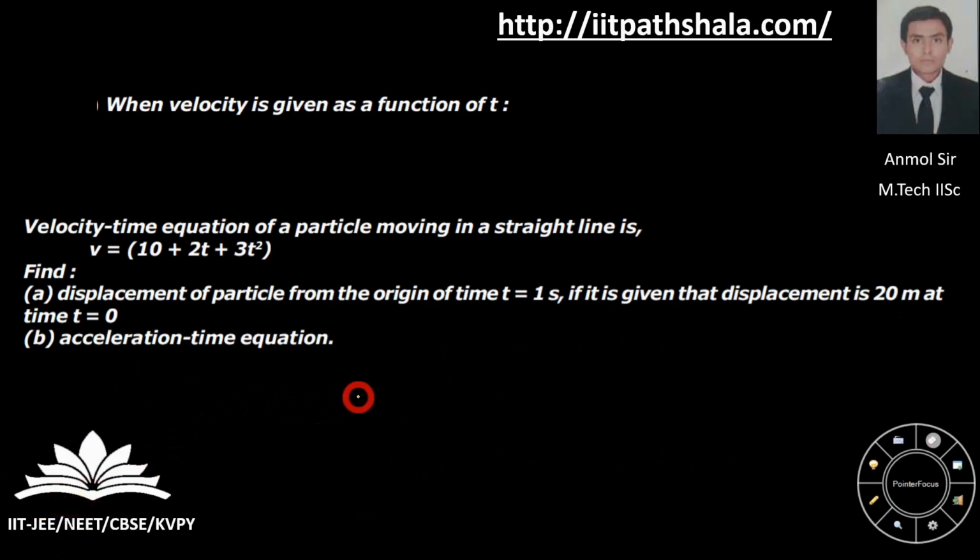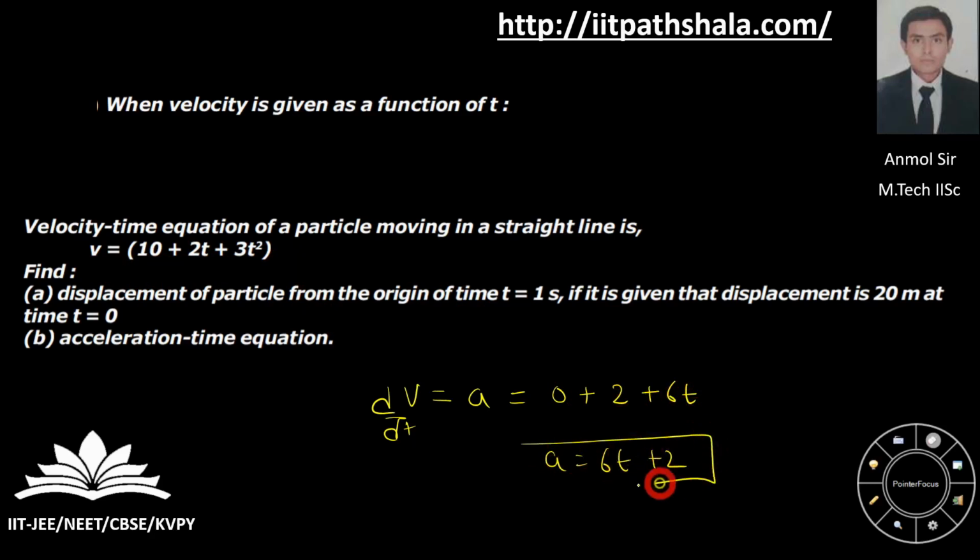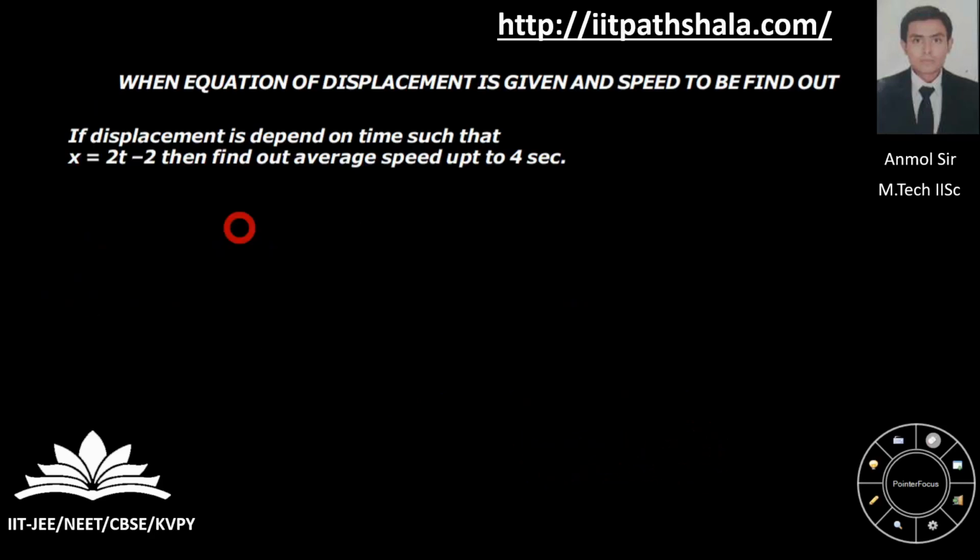Now the acceleration-time equation can be obtained by differentiating the above equation with respect to time. As you know, dv by dt is a, so I am differentiating it: 0 plus 2 plus 6t. So you are left with acceleration of 6t plus 2. Very easy.